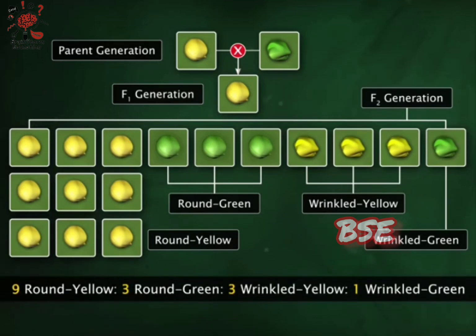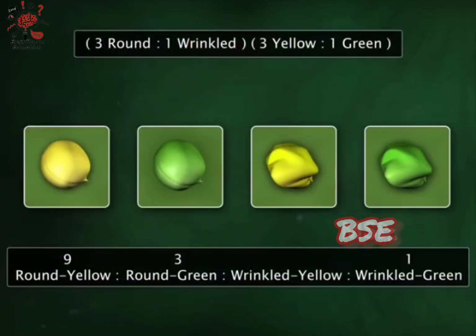This ratio is popularly known as a Mendelian dihybrid ratio. This ratio of 9:3:3:1 can be derived as a combination of two independent monohybrid ratios of 3:1, ratio of round-wrinkled, and 3:1 ratio of yellow-green, as shown here.